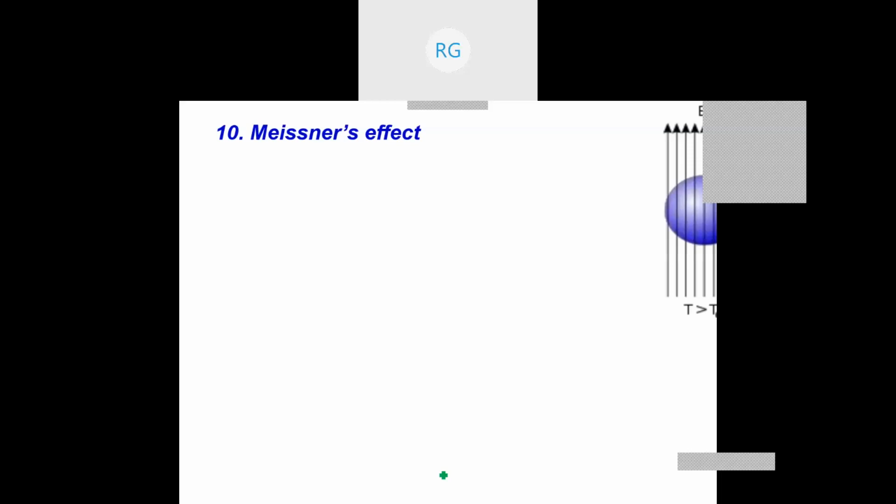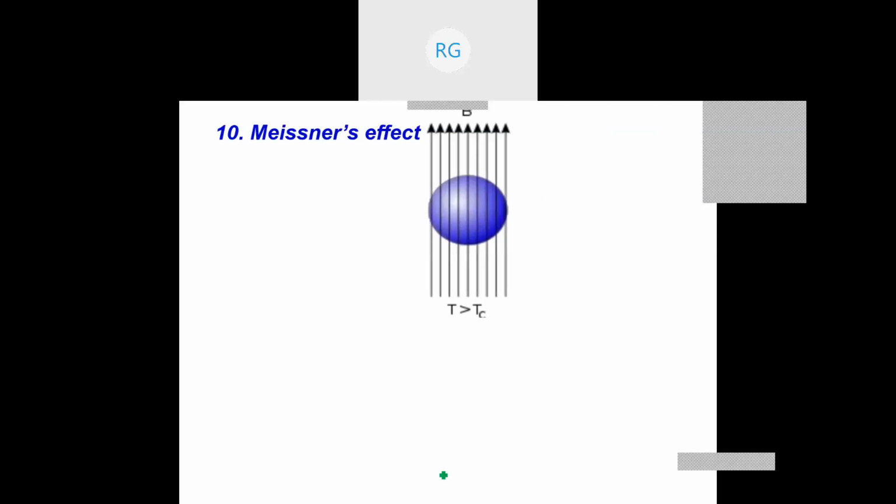So this Meissner's effect, you look at this now. I have taken a superconductor, and this superconductor is now at a temperature greater than Tc. That means it is not in superconducting state. So as it is not in superconducting state, I am now allowing an external field to pass through the superconductor. So this is the field B I have applied, an external magnetic field.